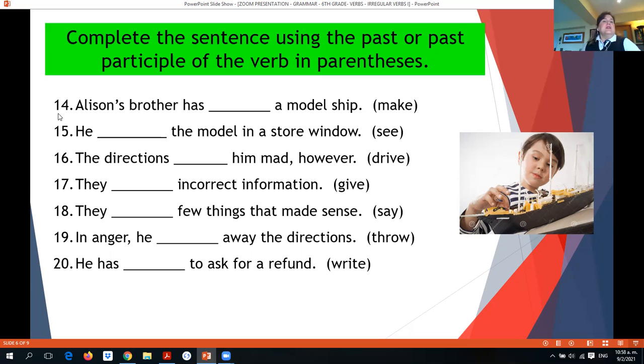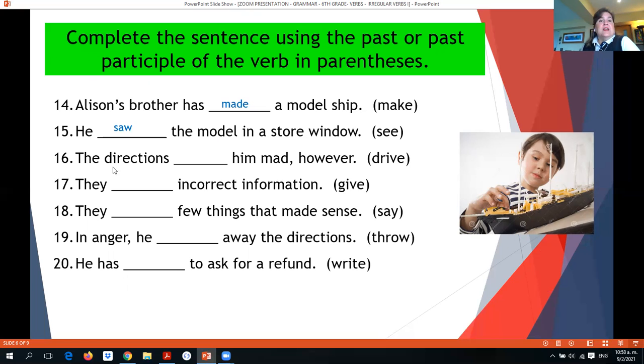So in this case, number 14, Allison's brother has a model ship. So in this case, we have to put it in past participle, okay? So we put Allison's brother has made a model ship. Number 15, he the model in a store window, and the verb is see. So we don't have a helping verb, we have to put see in past, which is saw. So he saw the model in a store window.